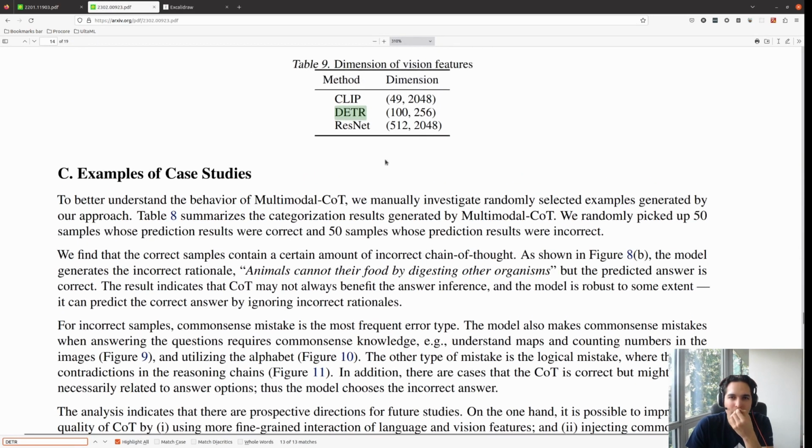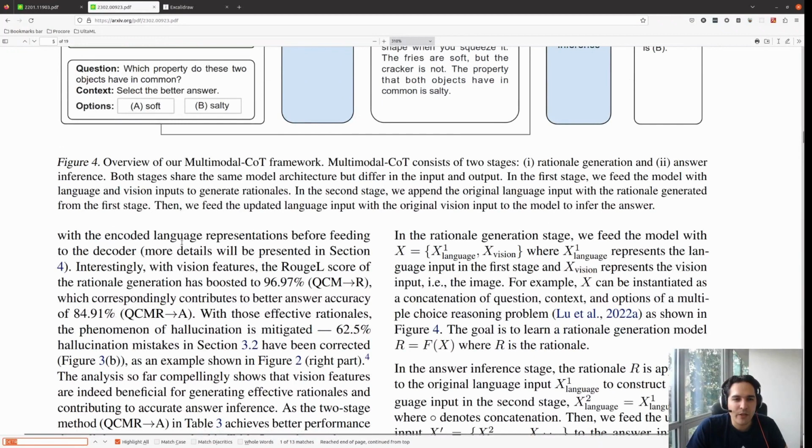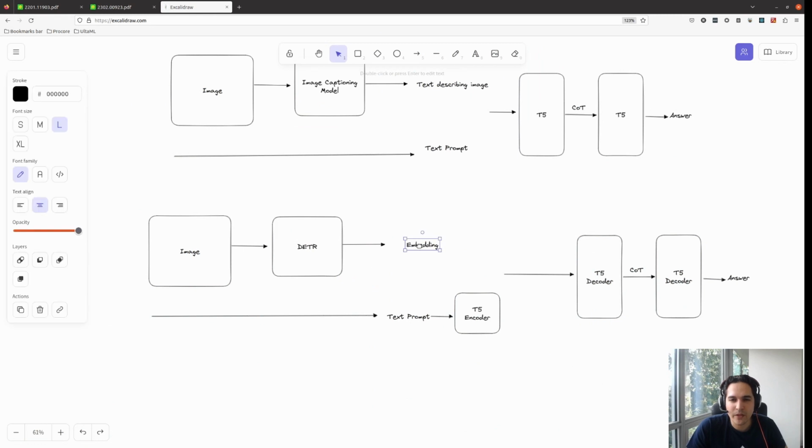They also use CLIP. I think CLIP is used for image captioning, converting the image to text. Then DETR also. They said they fuse vision features with the encoded language representation before feeding to the decoder. As we explained here, they get the embedding from DETR, some of the segmentation steps using a transformer, then fuse them, maybe by averaging or doing some other operation, and then pass that to the decoder of the model to generate the chain of thought, then generate the answer.